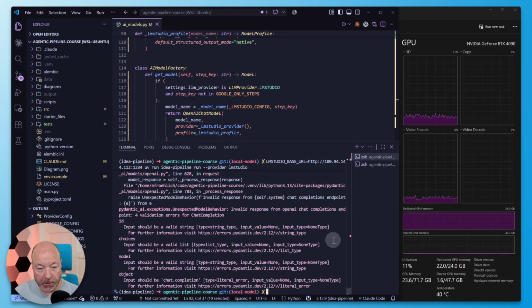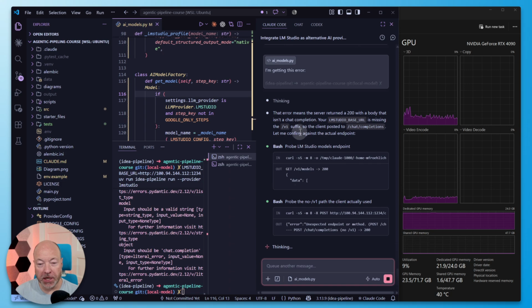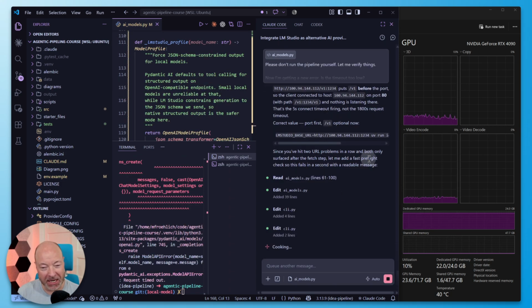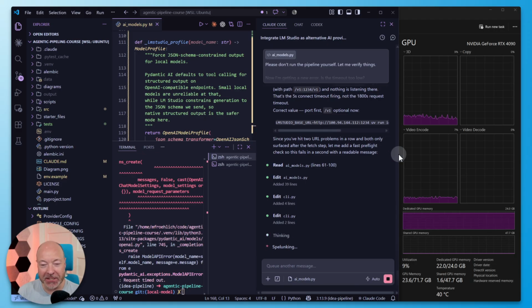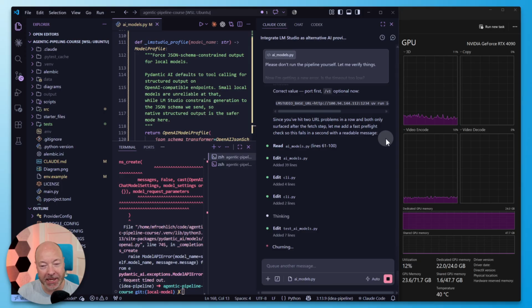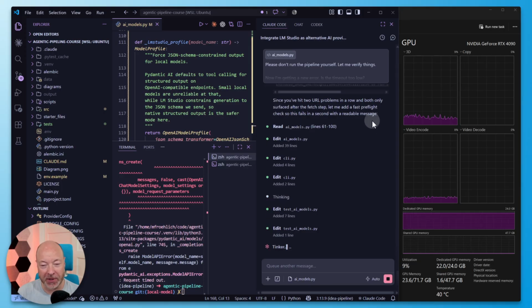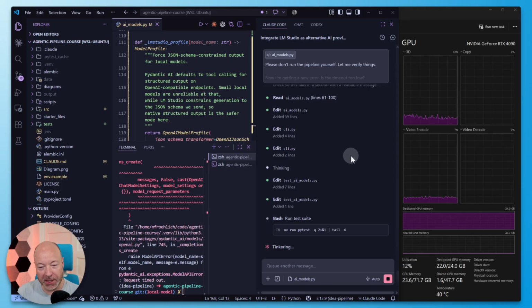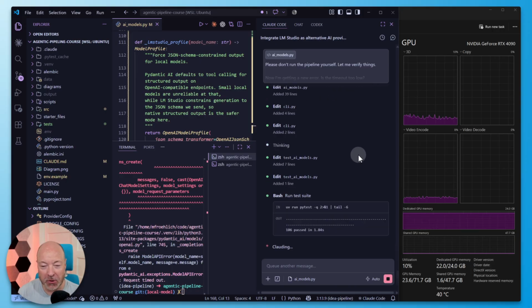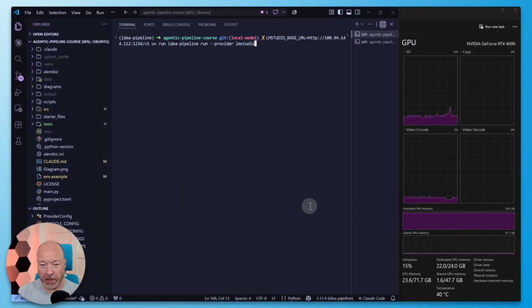Okay, well, we got a different error now. Oh, it's another user error. I'm just missing the v1 suffix. Okay, it's realizing that I'm prone to making these kinds of mistakes. So it's now making it even more robust by adding a pre-flight check, so it fails without having to actually attempt to call the model. So just user error so far. All right, so let's kick this off. I'm going to be hitting LM Studio at my local IP address, port 1234, and then v1 for the path.